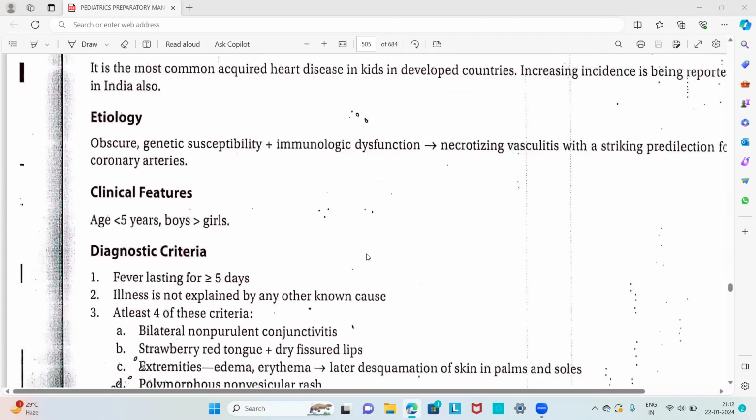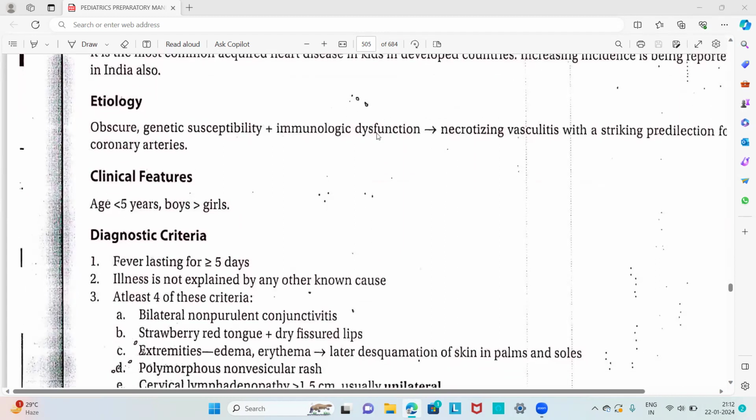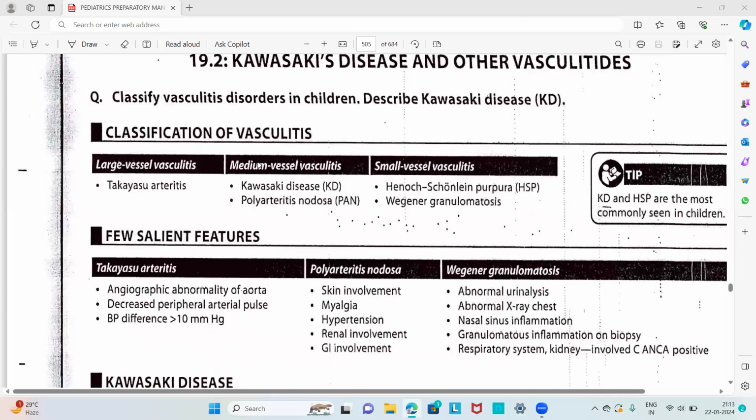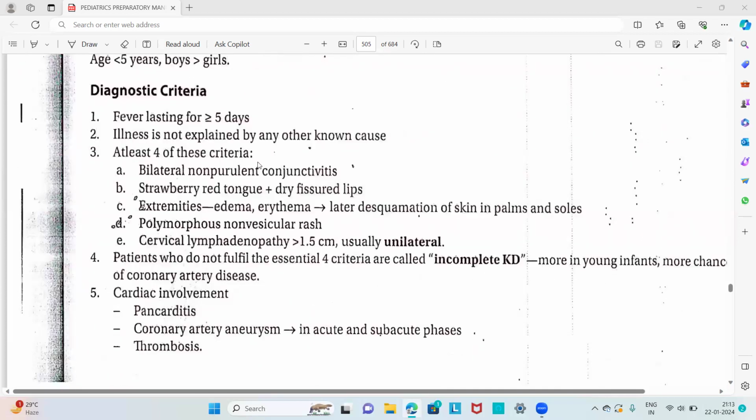What to remember here is the etiology: genetic susceptibility for immunological dysfunction leading to necrotizing vasculitis with a striking predilection for the coronary arteries, and it is a medium vessel vasculitis, and these are the criteria.